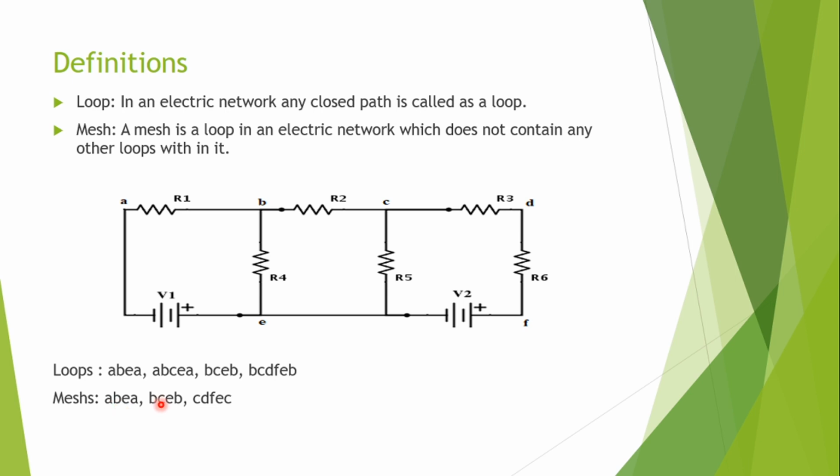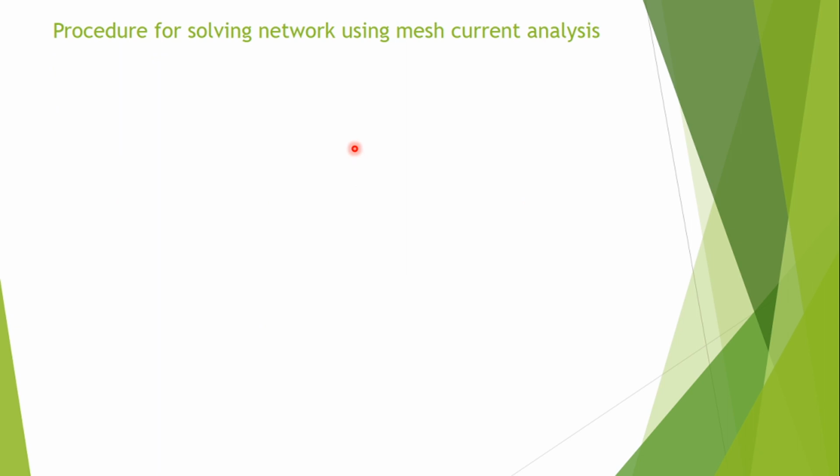Okay. Now, how to find a system parameter, such as the current through the resistor R2? How to find this using mesh current analysis? We identified the meshes. How to identify the mesh? We will learn. Now next is mesh current analysis. What is the procedure? Let us see the procedure first.